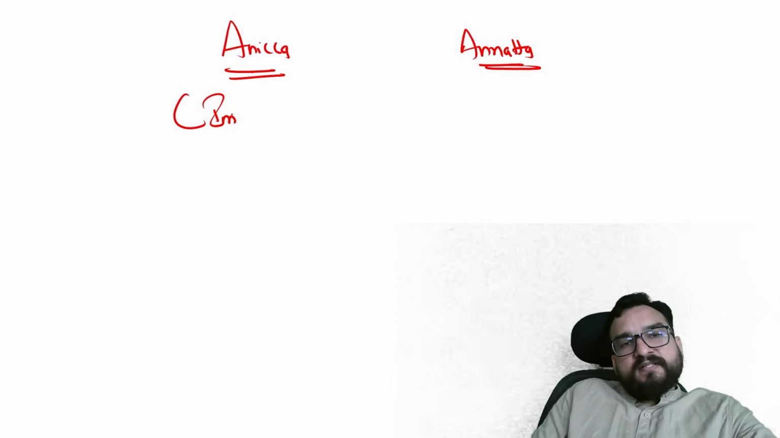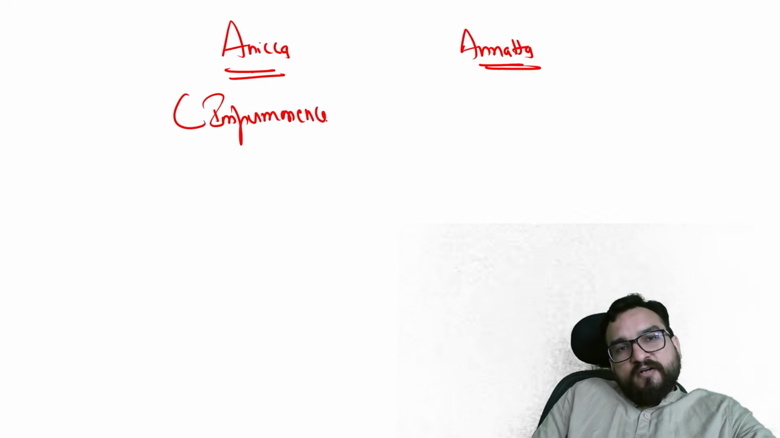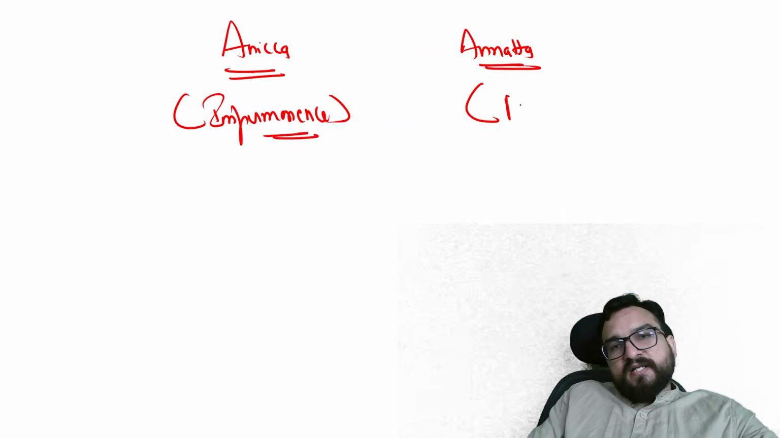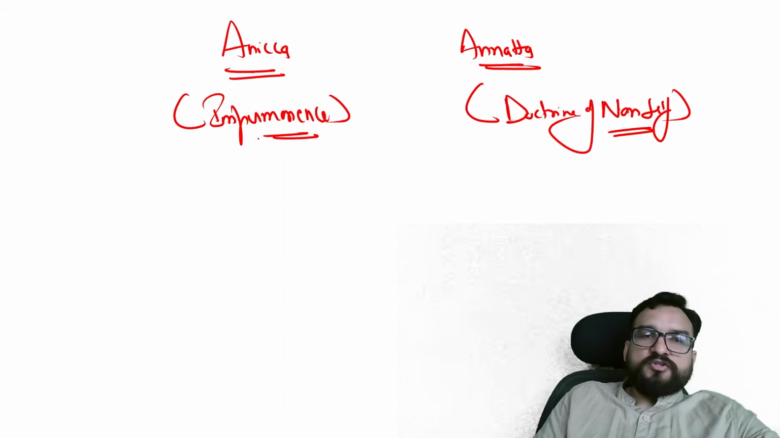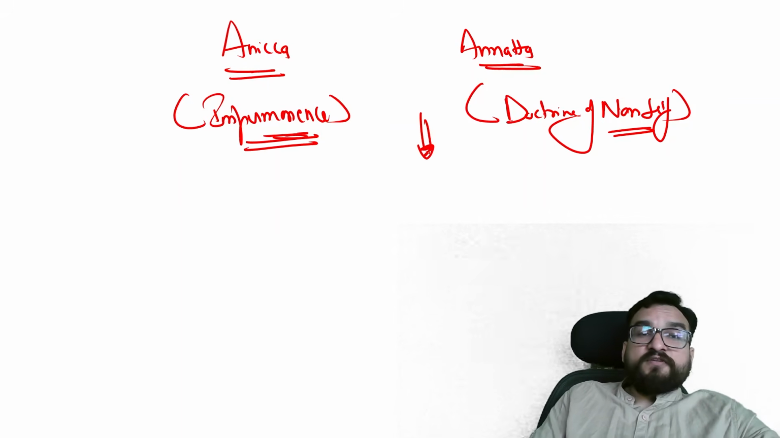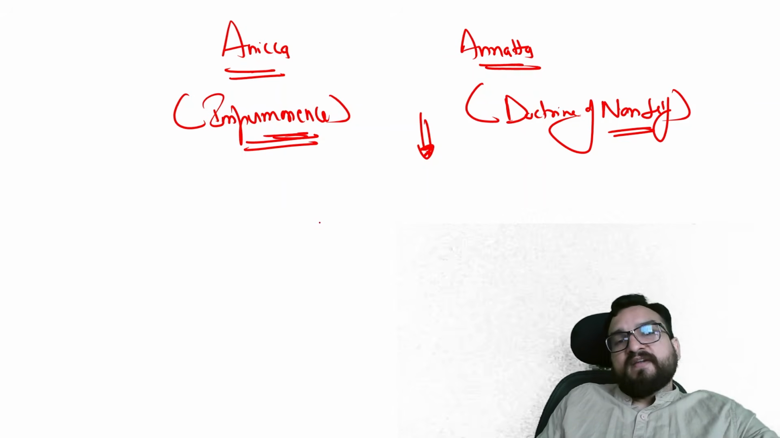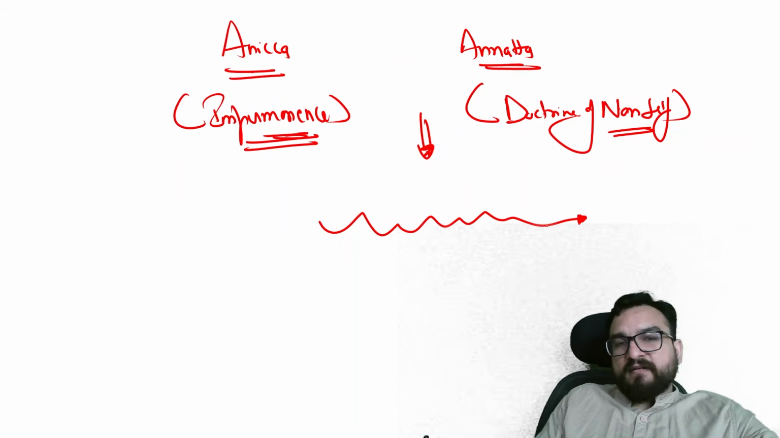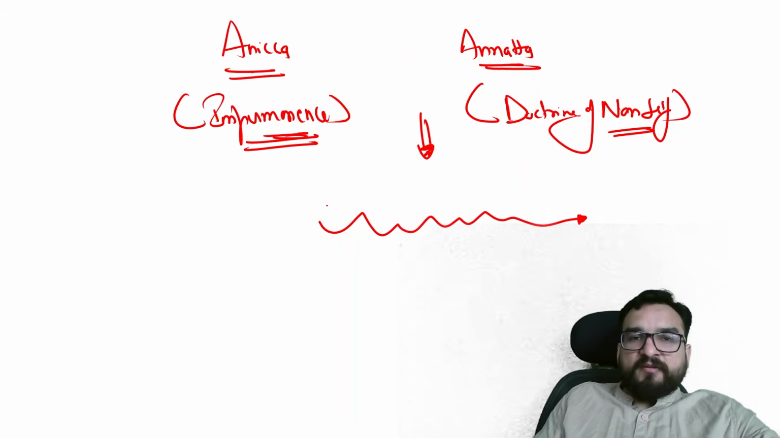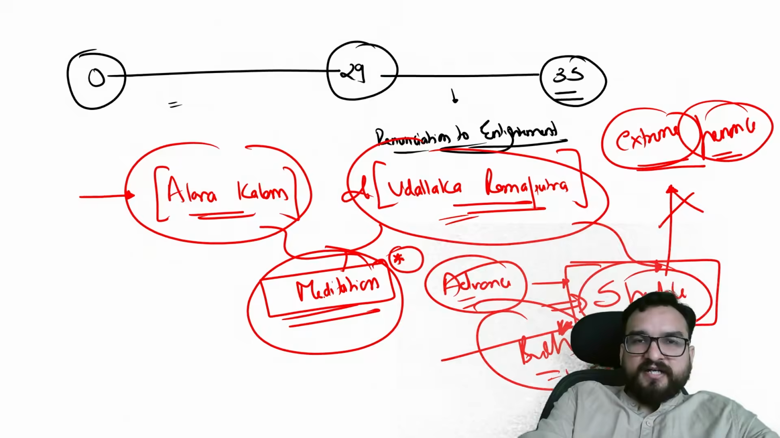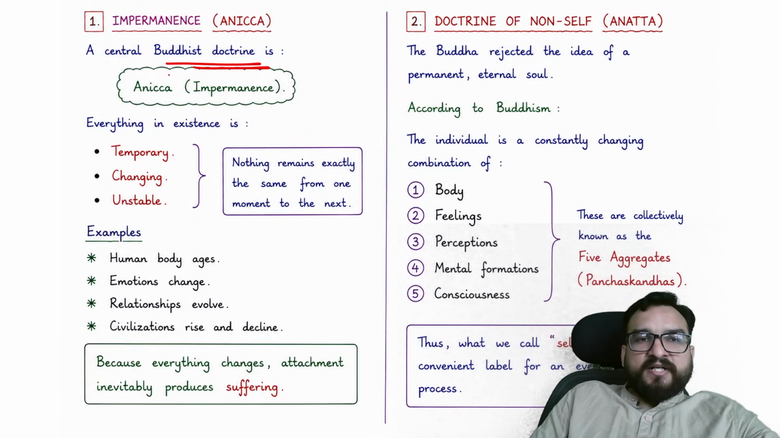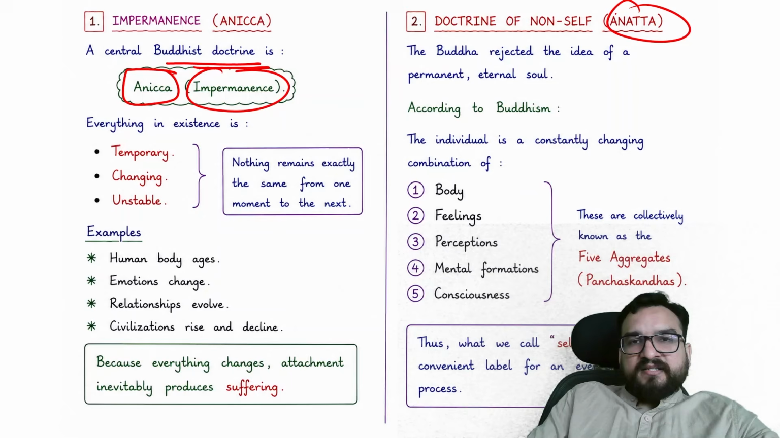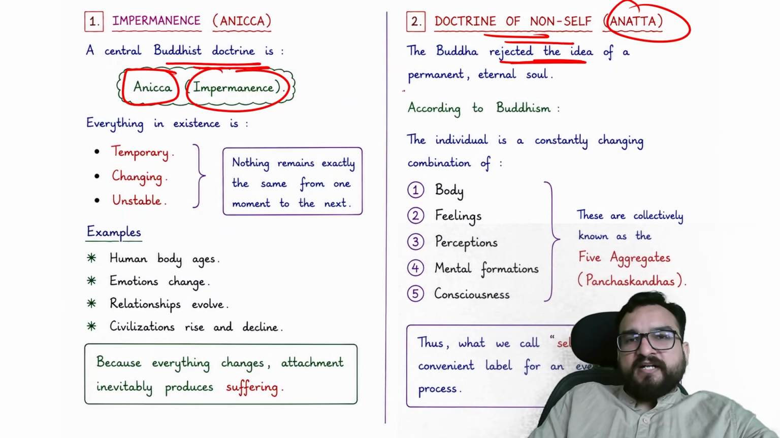Anicca means impermanence. Kind of the same you will find in Anatta as well. Anatta means a doctrine of non-self. There is no self, impermanence. Overall, these philosophies talk about how there is no permanent thing. Everything is in transitory motion. Everything will be changing. Every form will be changing and will take some new forms. Let me show you. A central Buddhist doctrine is Anicca, impermanence, and Anatta, doctrine of non-self. If you look at both, you will find they are talking about kind of the same thing. It rejected the idea of a permanent eternal soul.